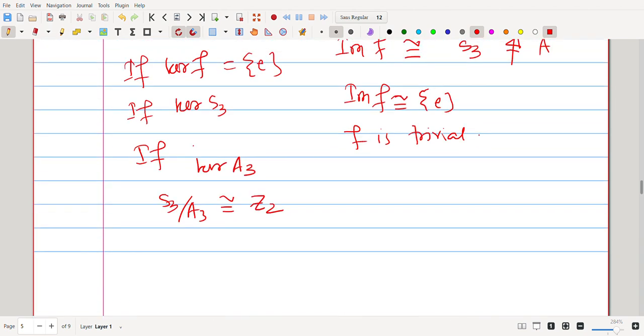That means in particular that any map phi from S3 to A factors through the map from S3 to S3 mod A3. So if we have phi here, we have phi tilde here.